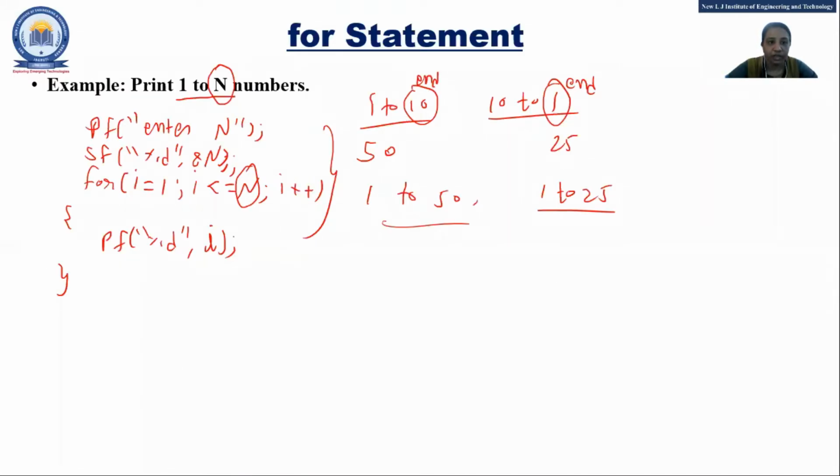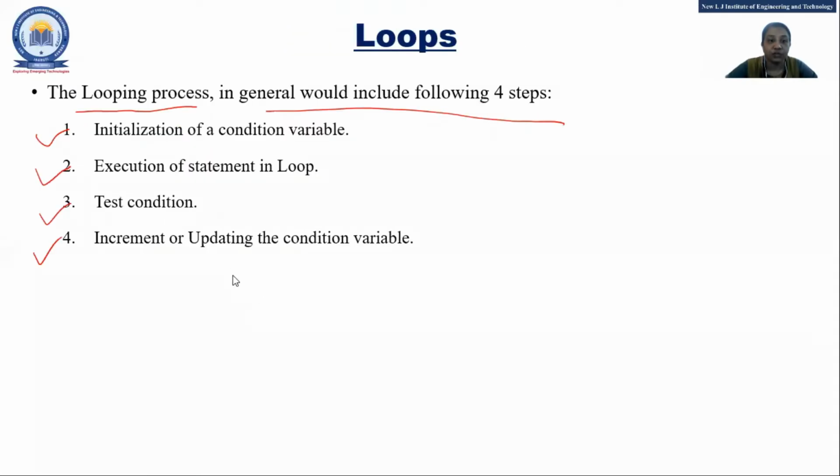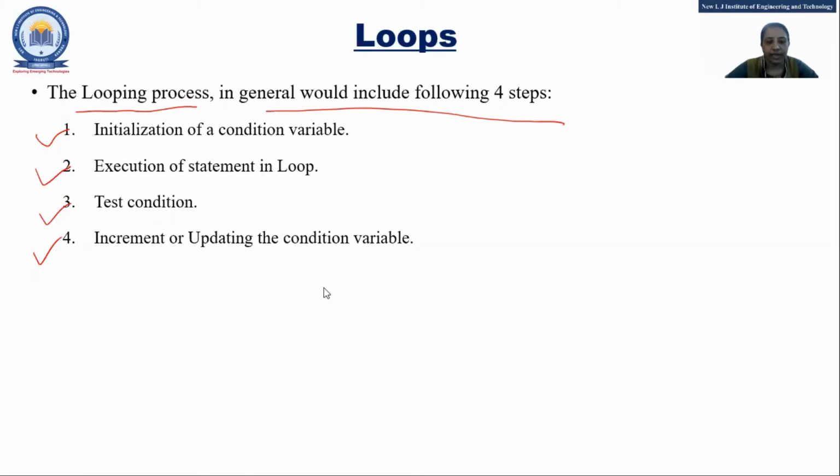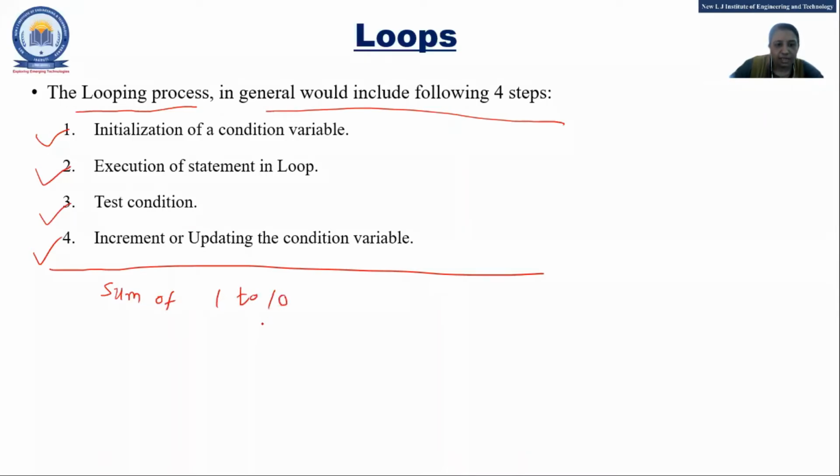Okay, this is the program for 1 to n, and these are the steps for a loop. Now the another program that I want to do: we have done print anything 5 times or depending upon the user, print 1 to 10, print 10 to 1, that means in reverse. Now sum of 1 to 10 or 1 to n.